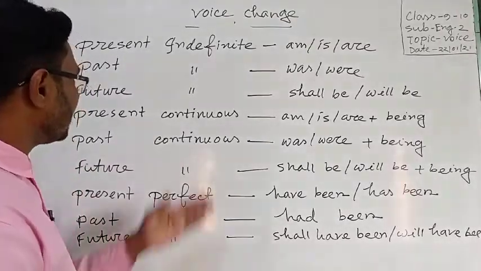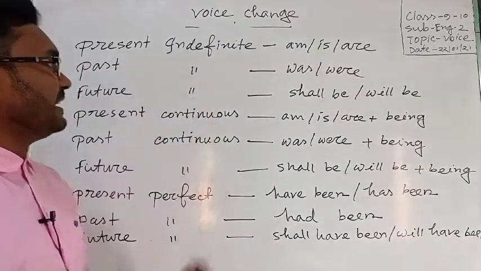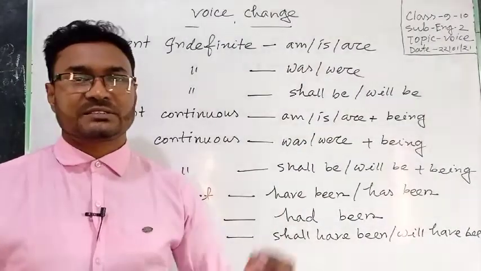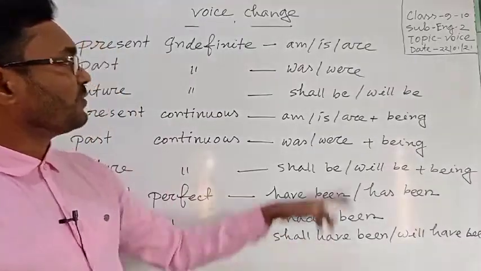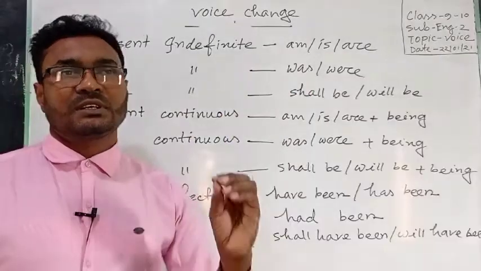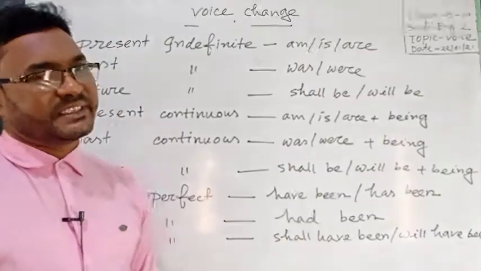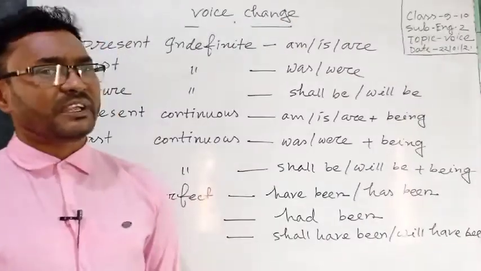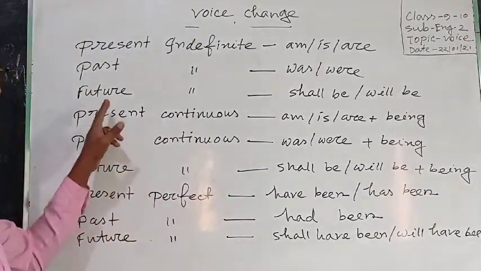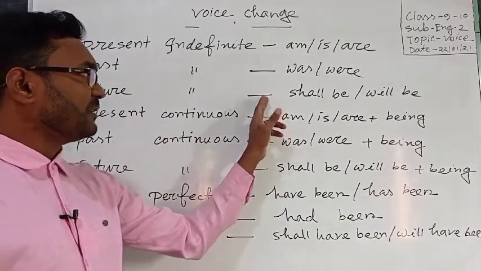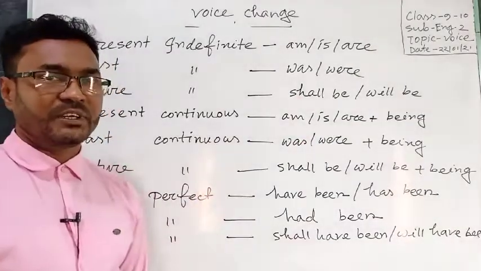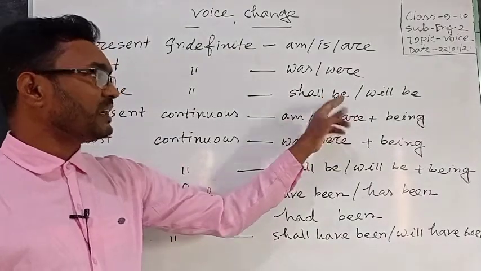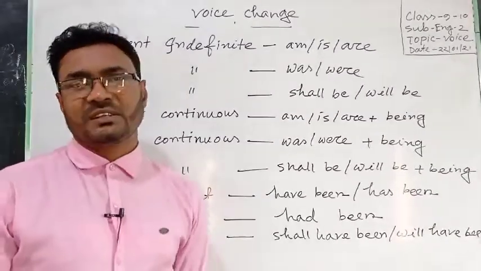Dear student, like this, for past indefinite tense, you can use was or were to make the sentences active to passive. For subject first person singular and third person singular number, you can use was, and for other subjects, you can use were. For future indefinite tense, you can use shall be or will be. For subject first person singular, you can use shall be, and for other subjects, you can use will be.